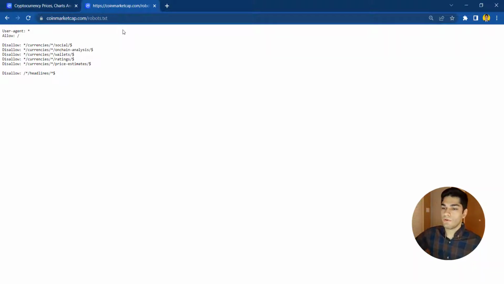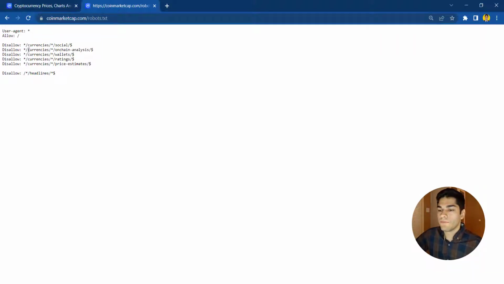Okay, so for instance, you should have a user agent. Basically, user agent means that you are using Chrome, Firefox, something like that. When they say star, it means that you can use all the user agents, and they allow you to see all the data in all the pages, but they disallow you to use these links.